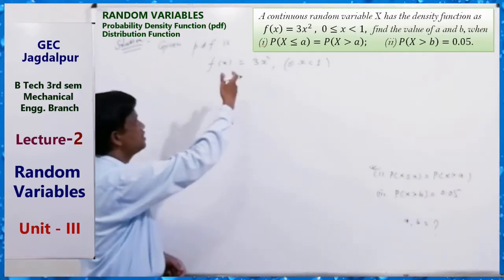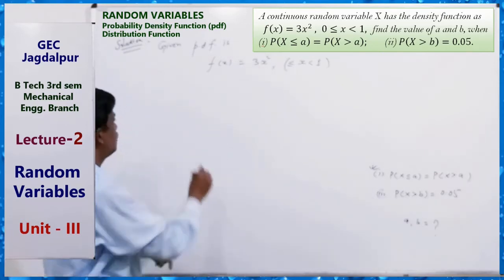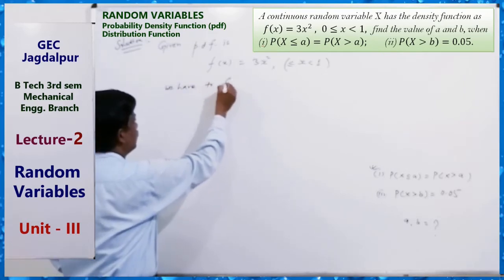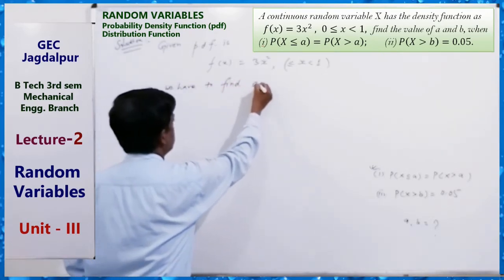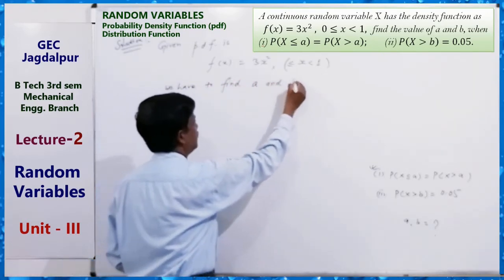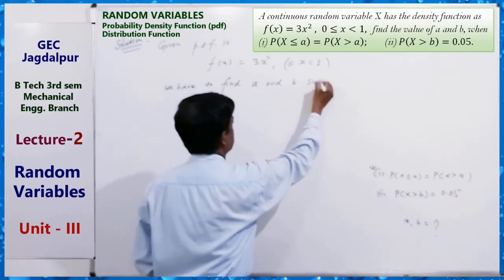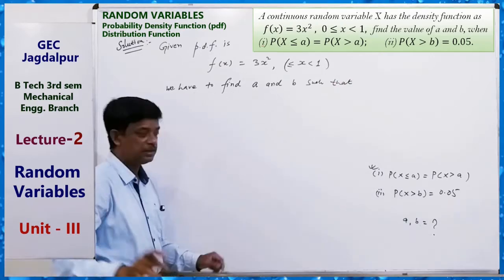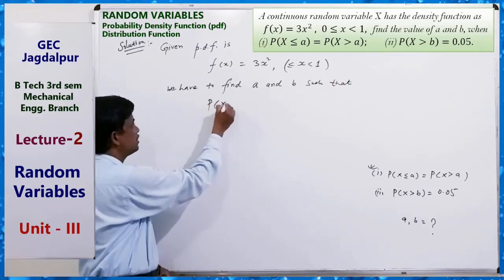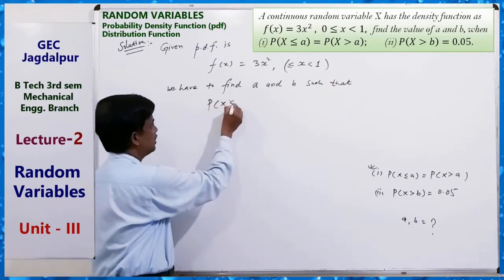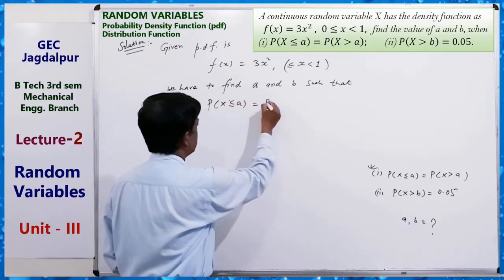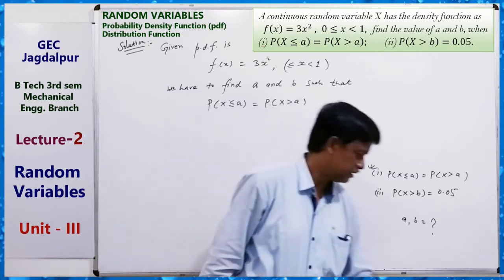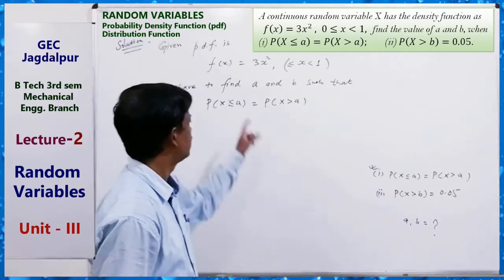The given probability function is this. We have to find a and b such that probability of X less than or equal to a equals probability of X greater than a.